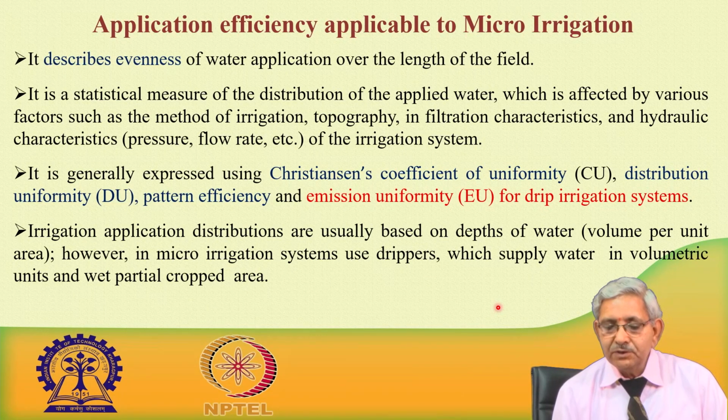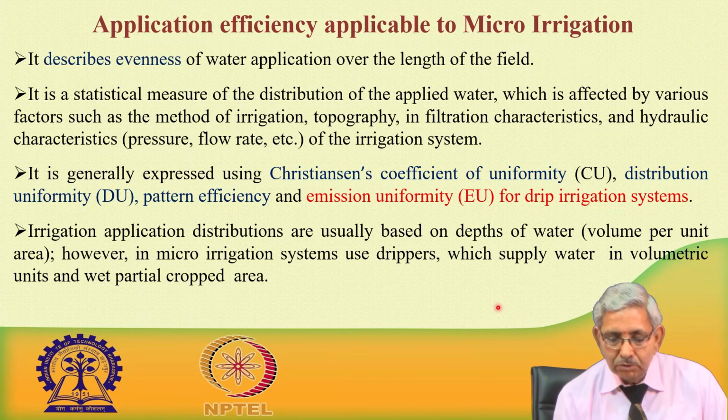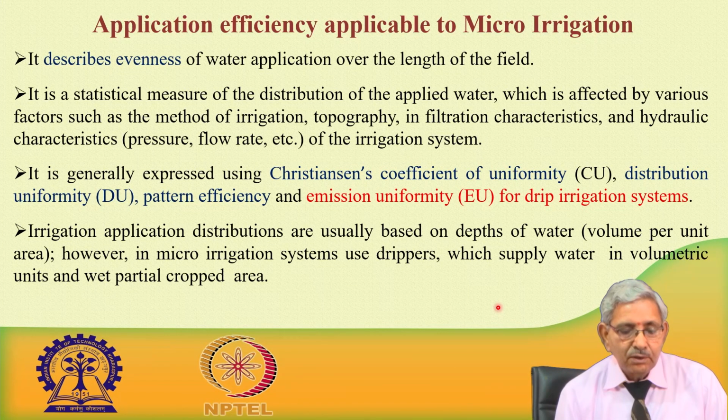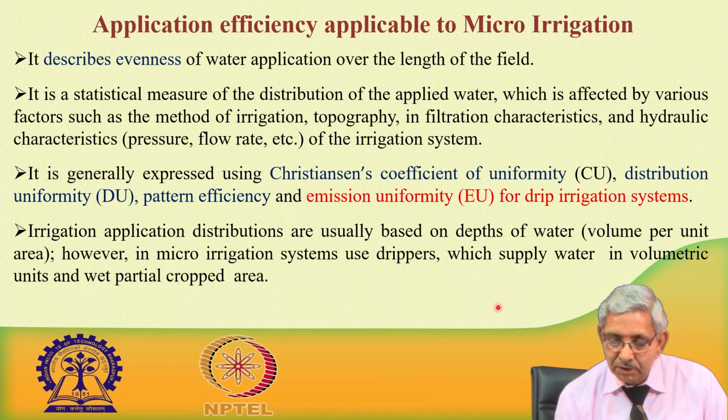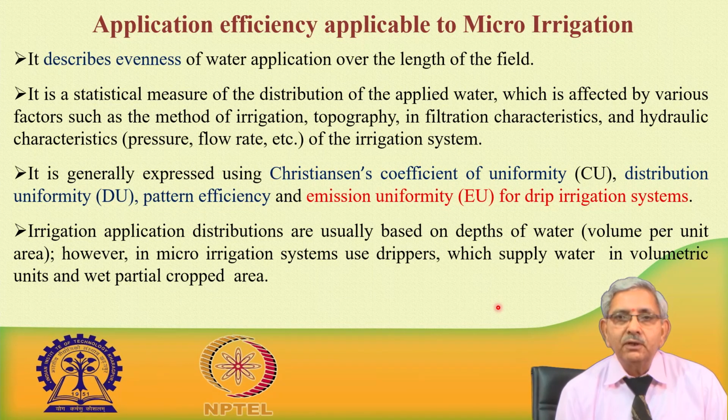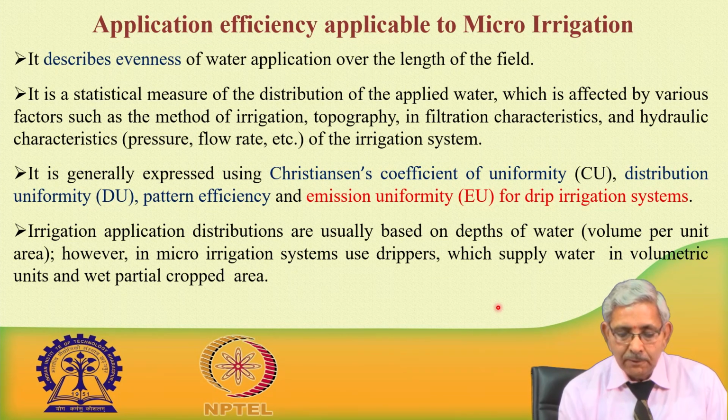Now, regarding application efficiency applicable to micro irrigation systems, we will be discussing the Christensen coefficient, the distribution efficiency, the pattern efficiency, and emission uniformity.